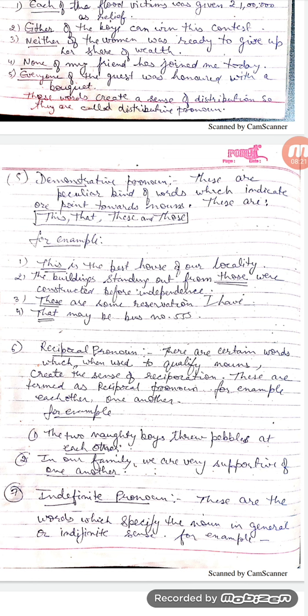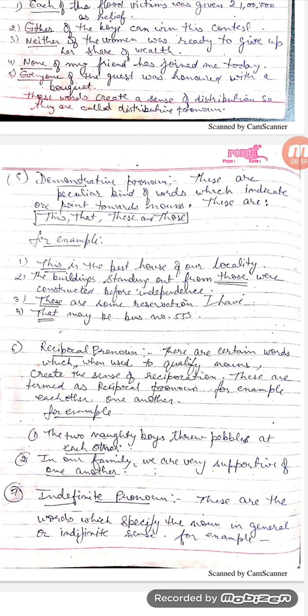The sixth kind of pronoun is the reciprocal pronoun. There are certain words which, when used to qualify a noun, create the sense of reciprocation. These are termed reciprocal pronouns, and these are each other and one another. The word reciprocation means the same on both sides. Suppose there are two or more people and both are sharing or giving things to each other, then it is known as reciprocation.